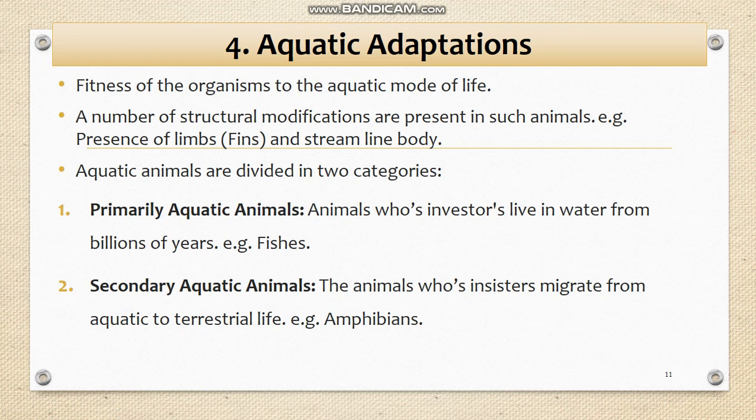They have legs, but their feet have webs that help them to swim inside the water. They have gills and lungs, and they can also respire through the skin. That's why they have a much more adaptive body to survive in both kinds of environment.